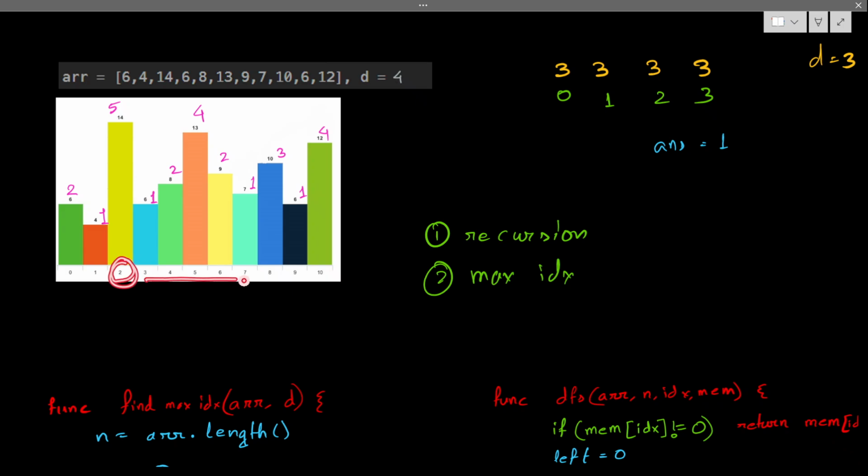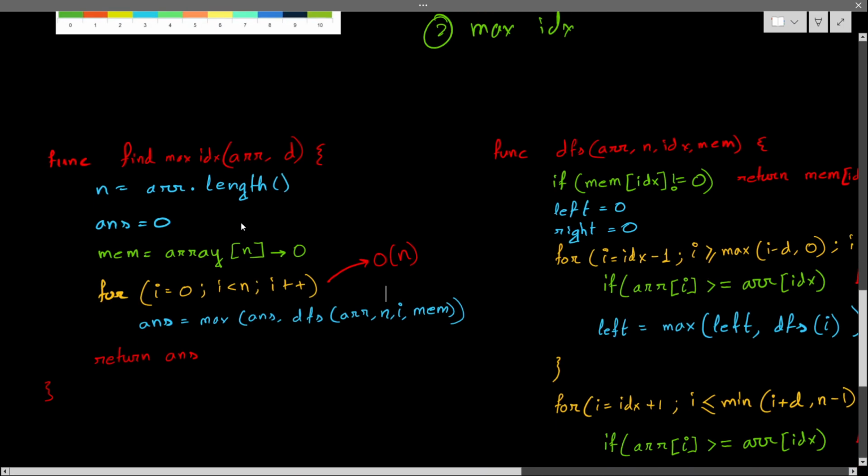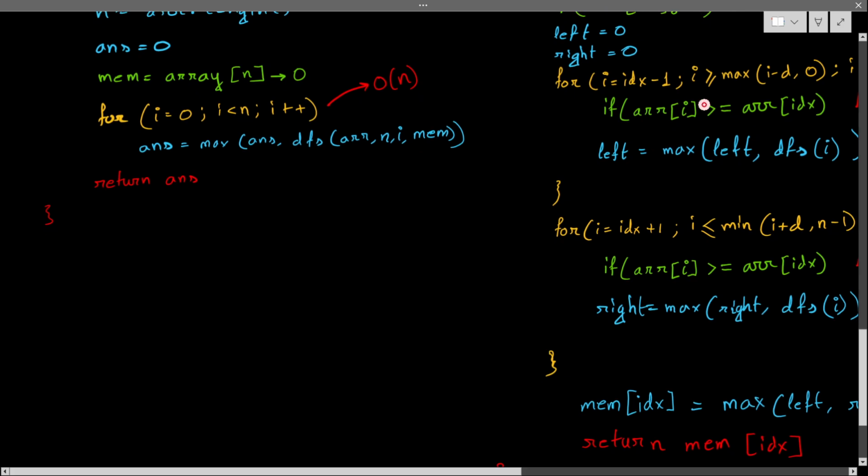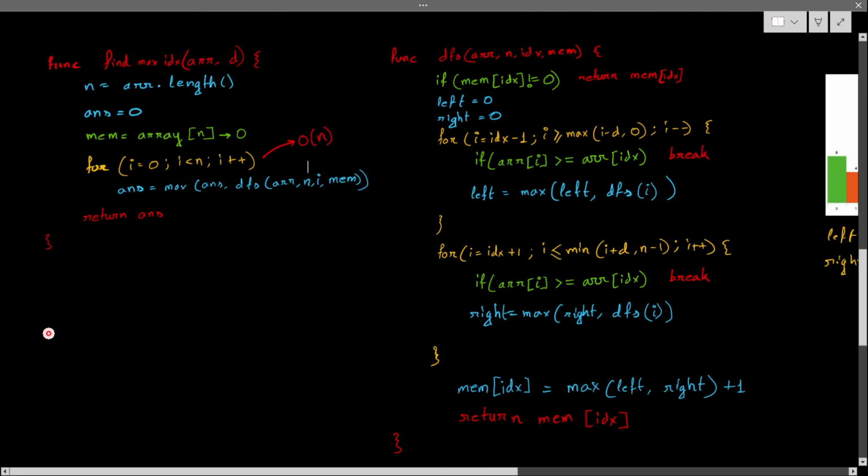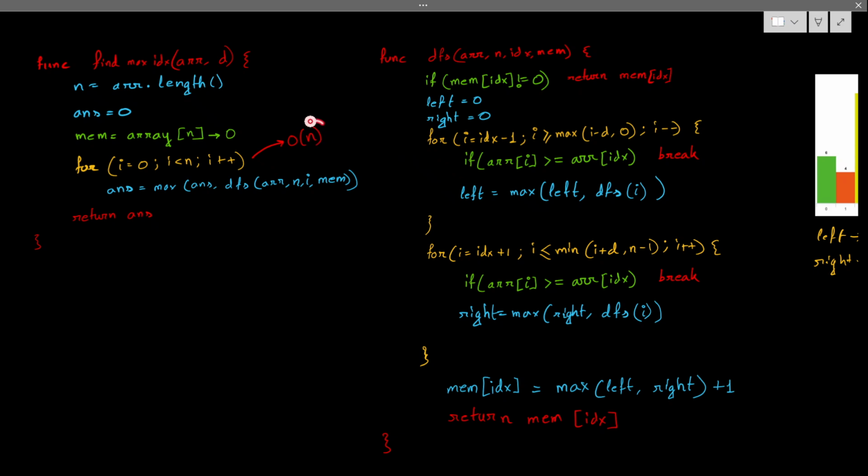But the later ones will take big O of 1, because that is already calculated by the previous case. So that's why I'm saying it can run big O of n, and at most it runs big O of d time for this DFS. At most big O of d. Okay. So this will be big O of d.